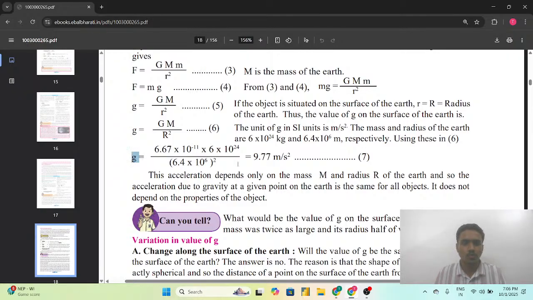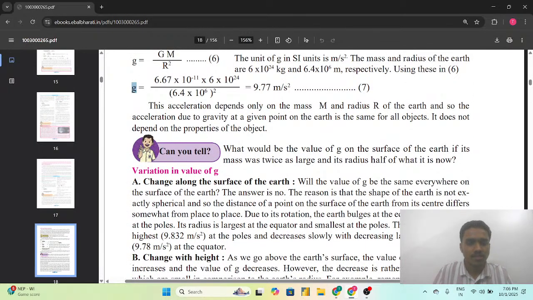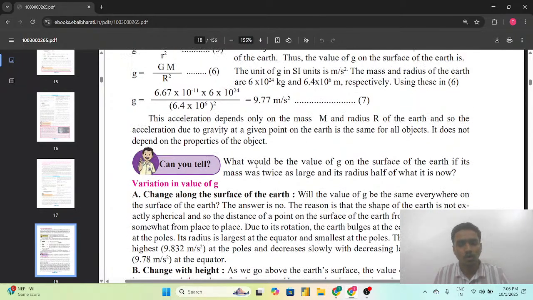So we are going to calculate the value of the small g, that is 9.77 meter per second square, which is the value of the acceleration due to gravity. This acceleration depends only on the mass M and the radius R of the earth, and so the acceleration due to gravity at a given point on the earth is the same for all objects. It does not depend on the properties of the object.